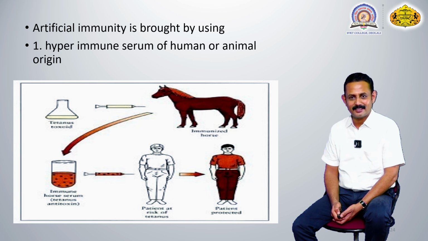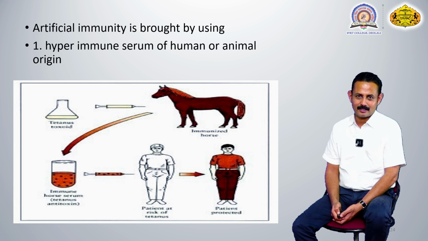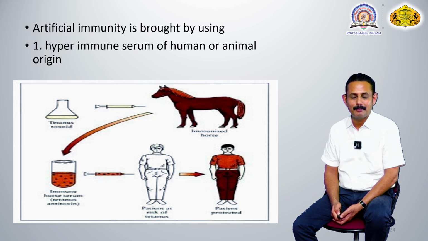After some days, blood is taken from that horse, and from that blood the antibodies are separated and purified. The separated antibodies from the immunized horse are called hyperimmune serum.